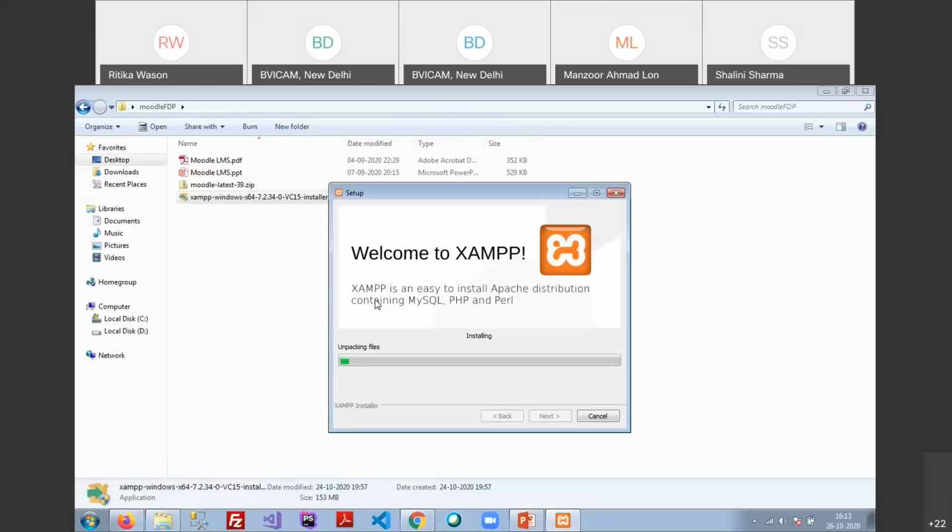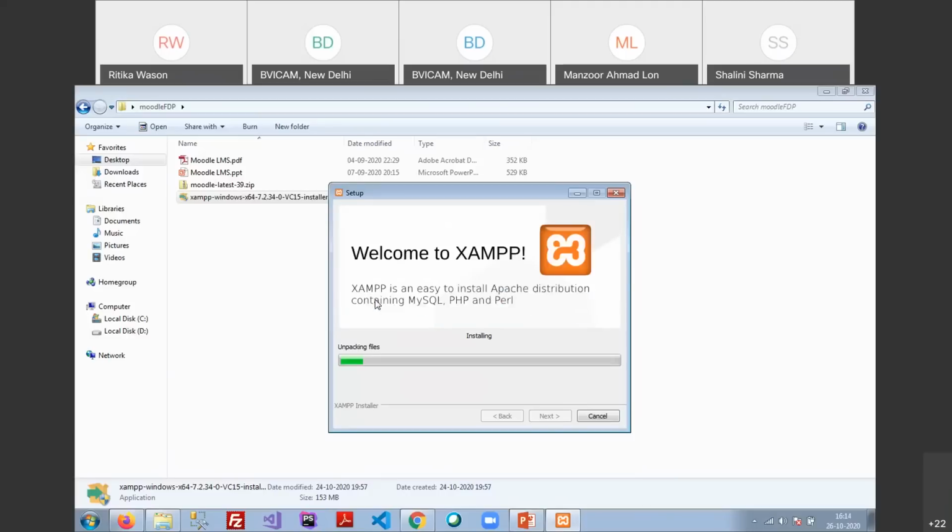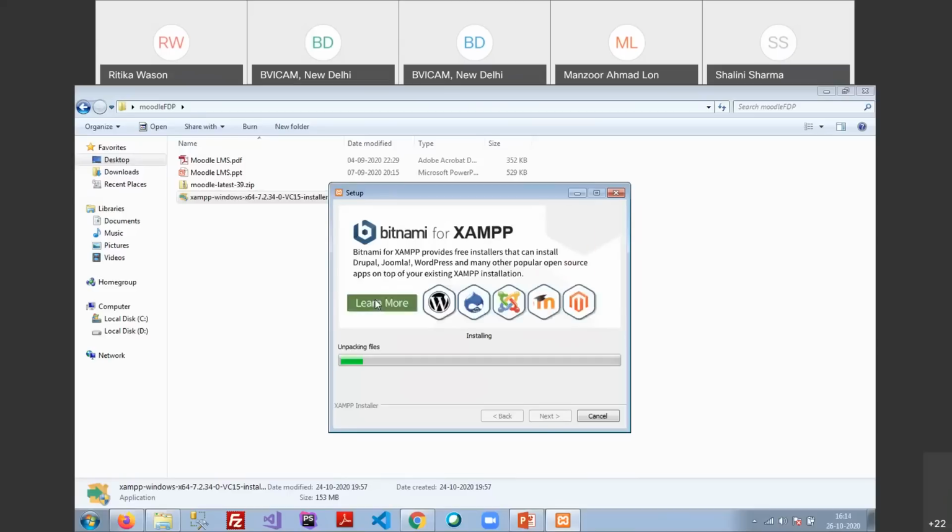XAMPP is basically the complete package of Apache, MySQL, and PHP. If I explain XAMPP: X for X Windows, A for Apache, M for MySQL, P for PHP, and P for Perl, or phpMyAdmin, you can see that. Because it is the complete package, you do not require to install anything else after XAMPP.